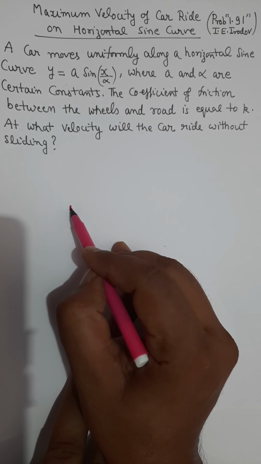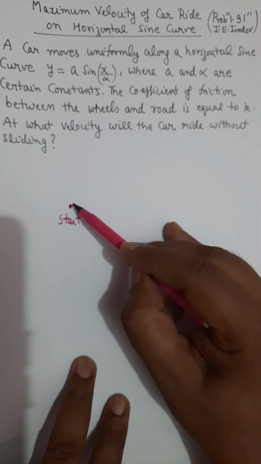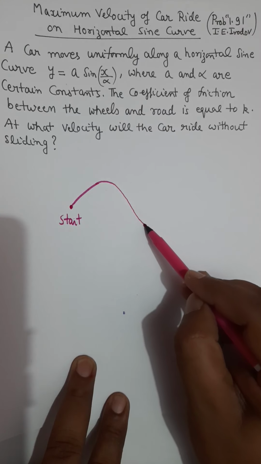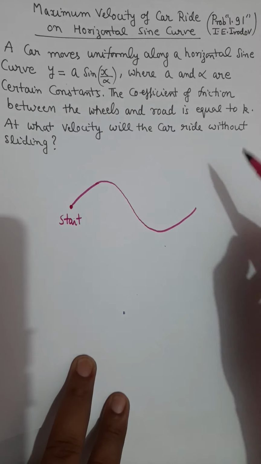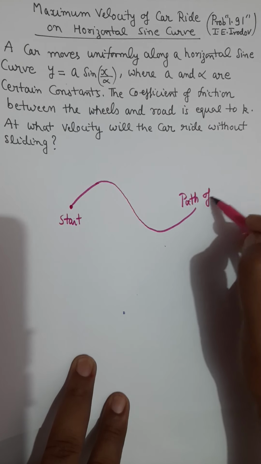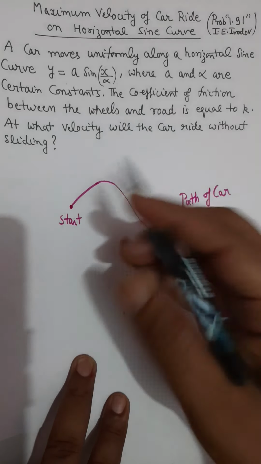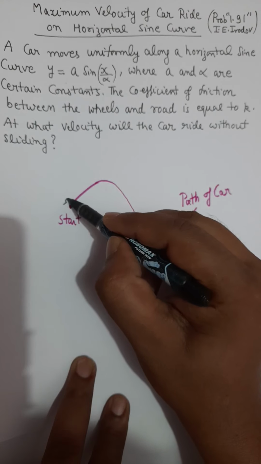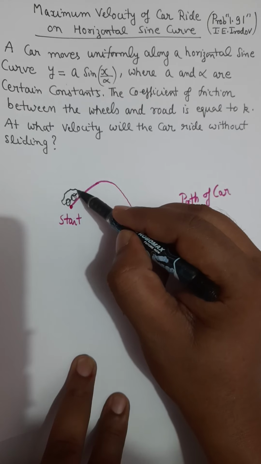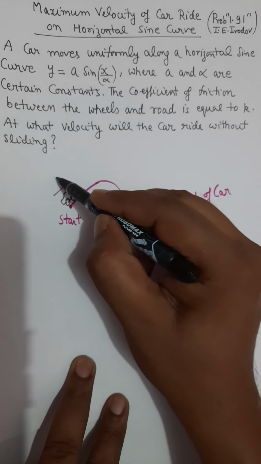So if this is the starting point of the car, then the car will move on a track which is a sinusoidal track. This curve is the track, or we can say it is the path of the car. The car will move like this. If I draw a picture for you, the car will start like this. Our car will begin from here, and this car will move on this track with some speed v.